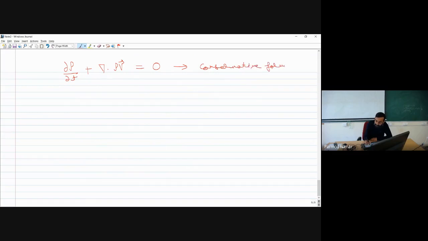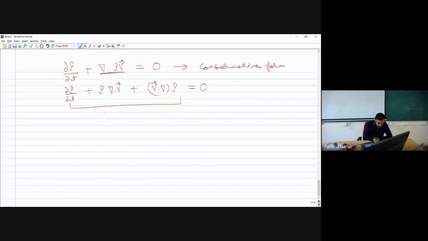If I now apply a little bit of vector calculus over here, I'll be finding it as plus rho times divergence of v plus v vector dot gradient of rho equal to 0. Is this point clear, whatever I have written over here? Yes, sir. I have just applied vector calculus over here.